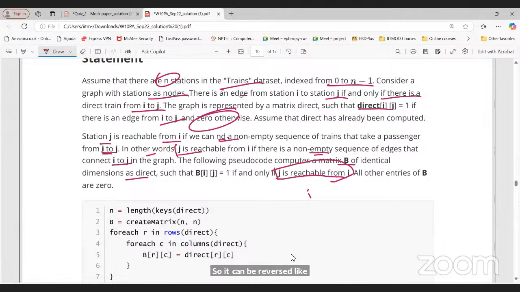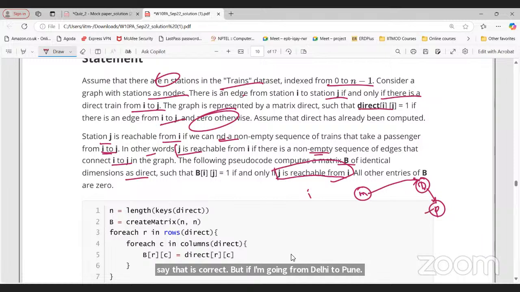If I say Mumbai, Delhi, Pune, and I'm going from Mumbai to Delhi, then Delhi is reachable from Mumbai. I can say that is correct. But if I'm going from Delhi to Pune, can I say Pune is reachable from Mumbai? Or Mumbai from Pune, J to I? Can I say J is reachable from I, if this is J and this is I, via Delhi?